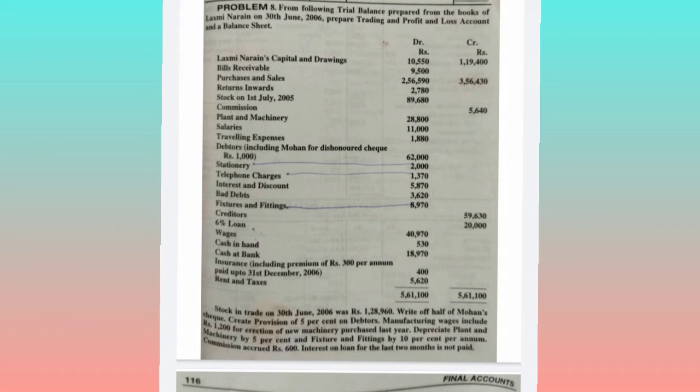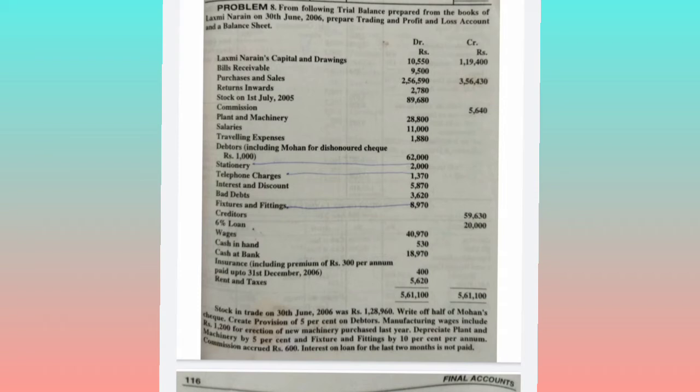In the balance sheet liability side, bills receivable 9,500, asset. Purchase and sales: purchase is the debit item in the trading account and sales is a credit item in the trading account. Return inwards is sales returns. Return outwards means purchase returns. Return inwards means whatever sale we have made, we are receiving back the goods in. So it is a return inwards. Like this you remember, return inwards is a sales return, 2780, so it should be deducted from the sales amount.